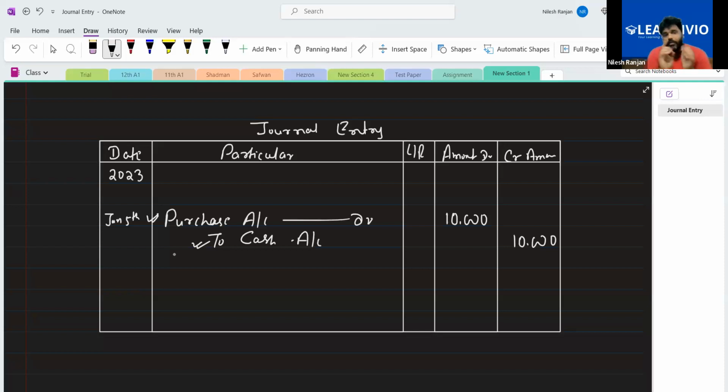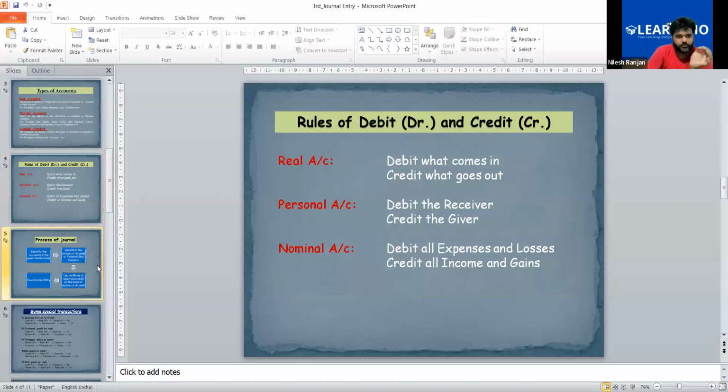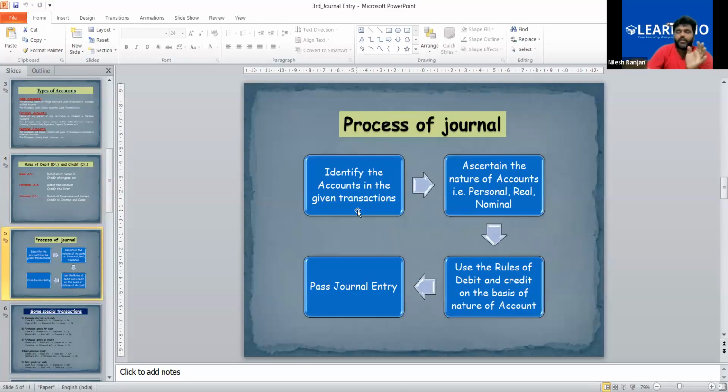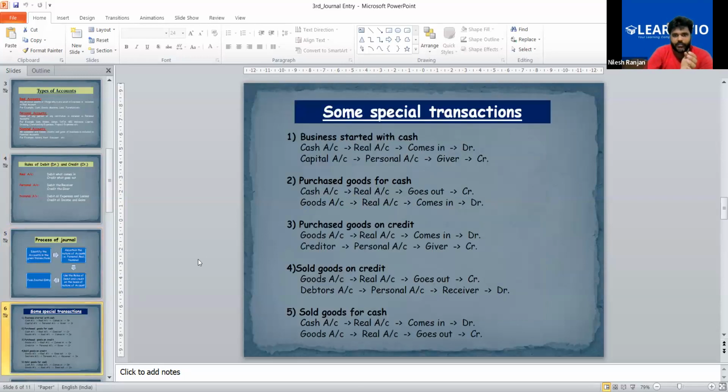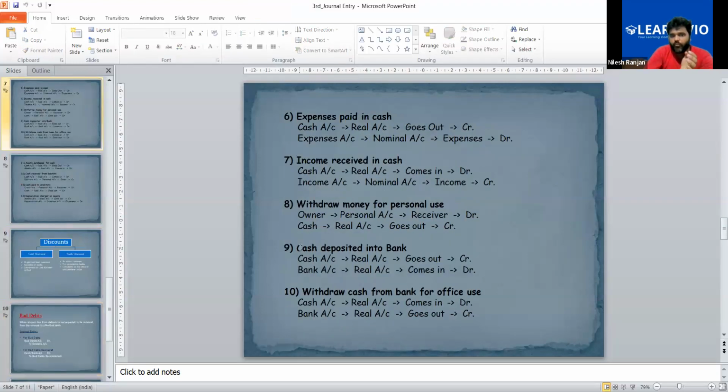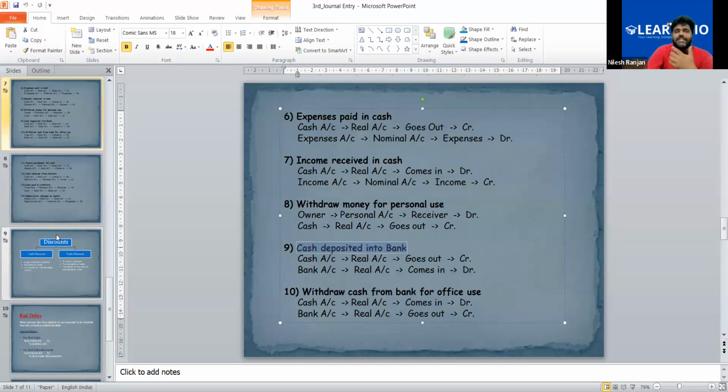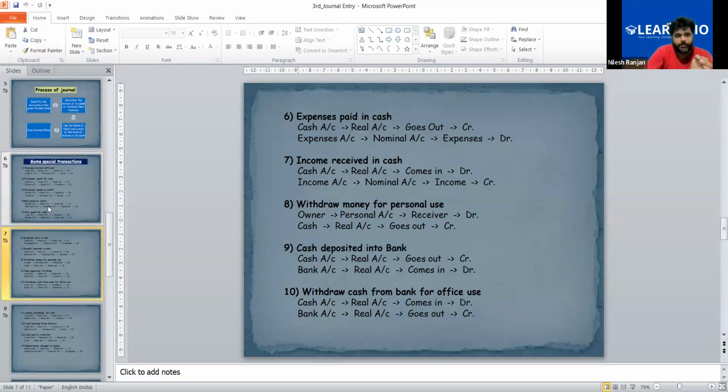Now, the process of journalizing, if you see here, the transaction will be given in the question like this. Here you can see: business started with cash, purchased goods for cash, sold goods to someone, cash deposited into bank, income received in cash, expenses paid in cash. So these are the transactions that will be given in the question. Okay.